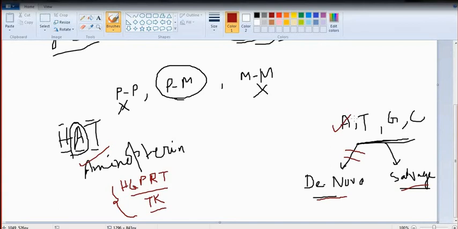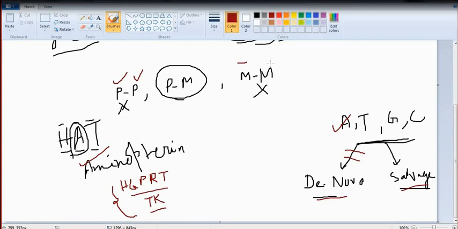Now the most vital part of the HAT selection is that any kind of plasma cell contains HGPRT plus and TK plus, thymidine kinase plus. That means a plasma cell can go for the salvage pathway. But myeloma cells are actually HGPRT minus.